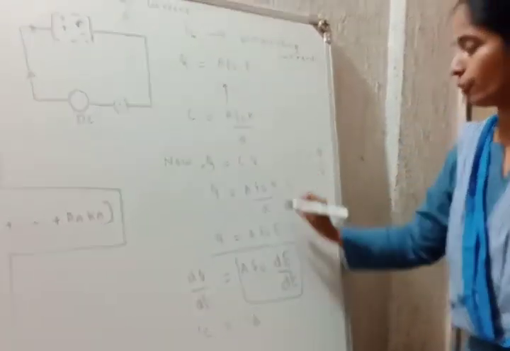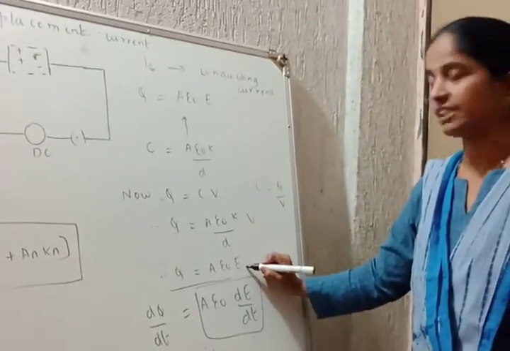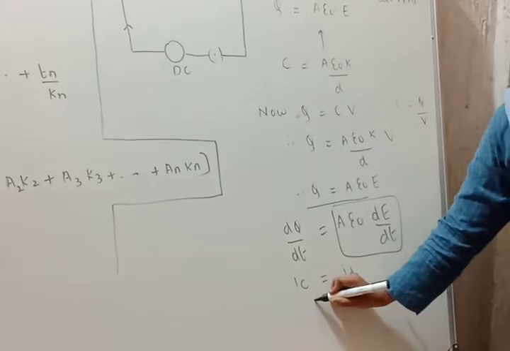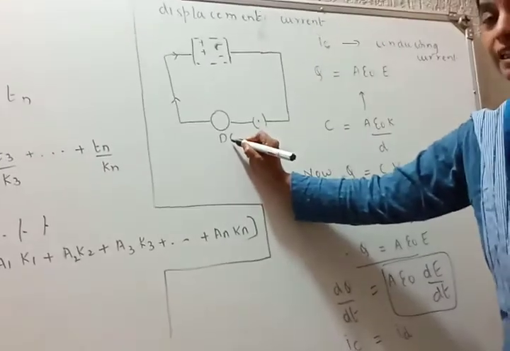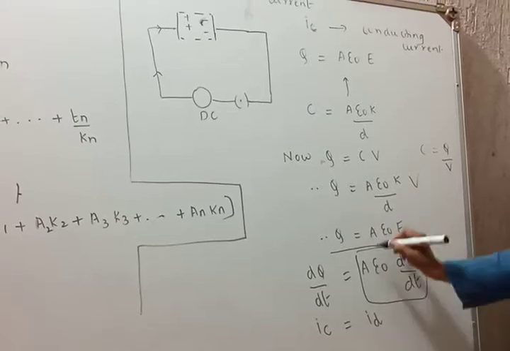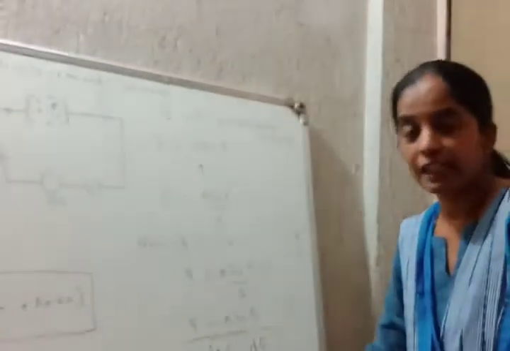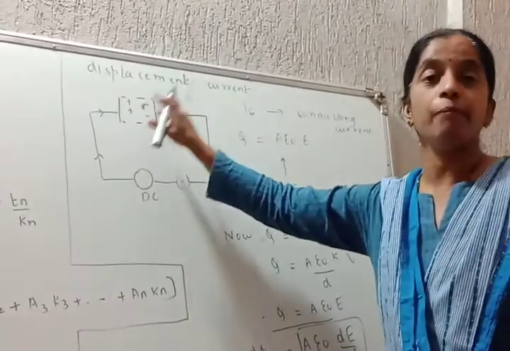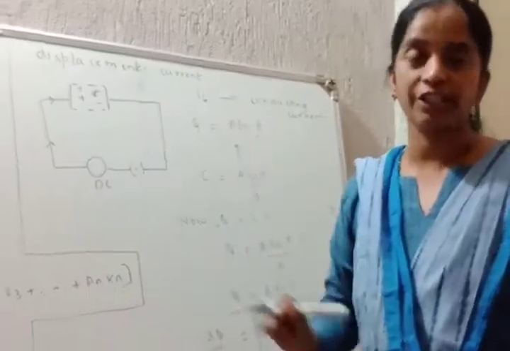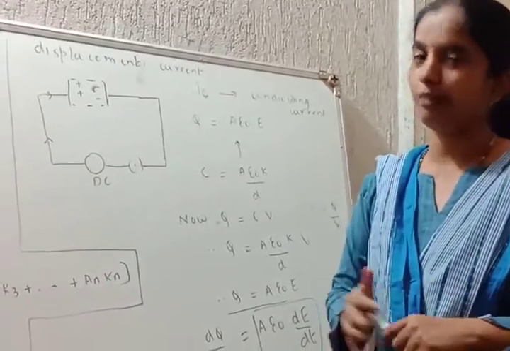Q is equal to C into V. Substitute the value of C. Potential divided by distance is electric field intensity. Rate of flow of charge is current, and that current supplied by the DC source is called the conducting current. And if you look into the dimensions of A epsilon naught dE by dt, it is displacement current. Displacement current is the current produced inside the parallel plate due to the polarization of charges inside the dielectric. That's it. Are you okay here?